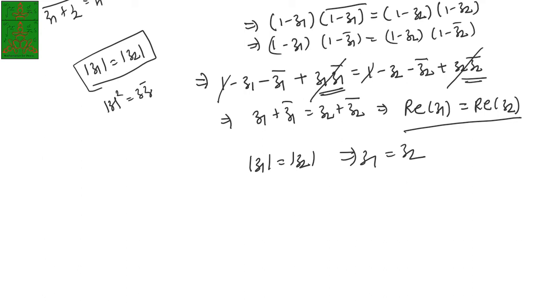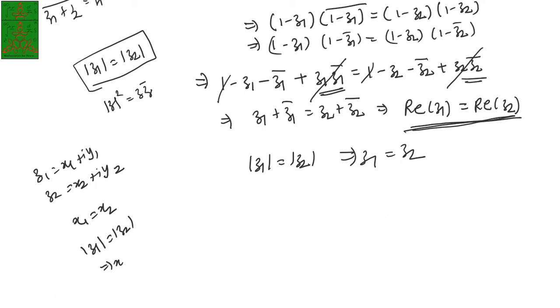Because see, if z1 is x1 plus iy1 and z2 is x2 plus iy2, where the real part of z1 is the same as the real part of z2, that means these two quantities are the same. That means x1 is the same as x2. Now the mode of z1 being the same as the mode of z2 gives you x1 square plus y1 square is equal to x2 square plus y2 square. Since these two quantities are the same, that's why it is cancelled out. We will have y1 square is equal to y2 square.